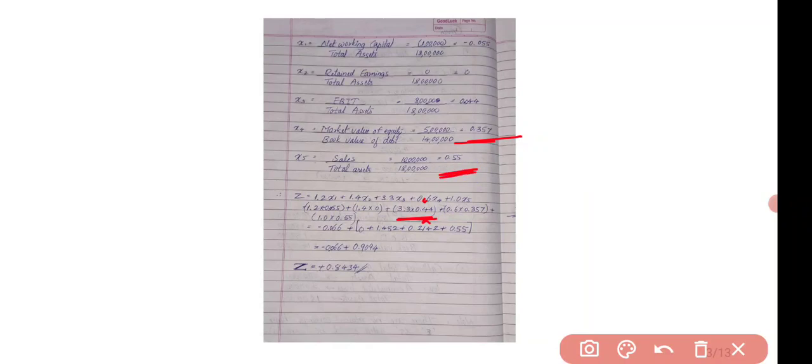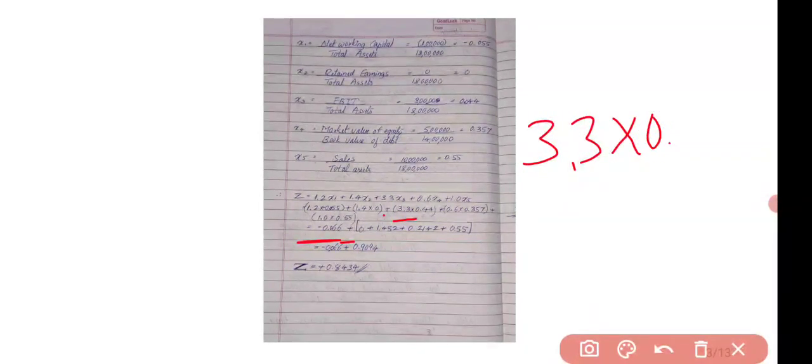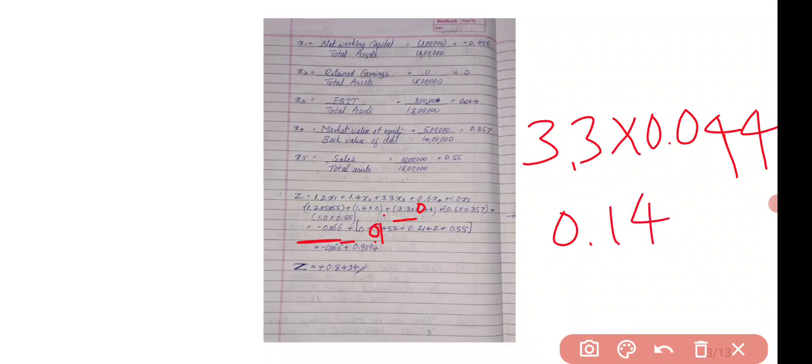Okay, then we just have to multiply all these figures. 1.2 into minus 0.055 will give you minus 0.066, plus 1.4 into 0 will be 0. 3.3 into 0.044, I have missed one 0 there, will give you 0.1452.